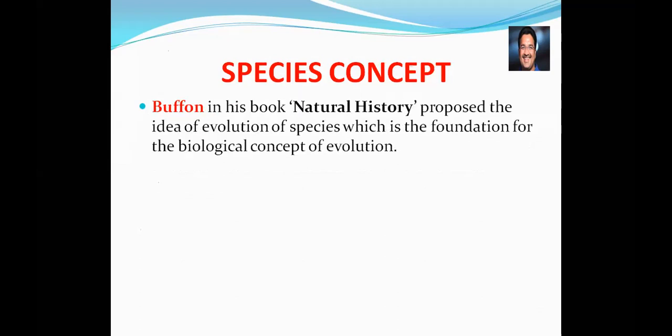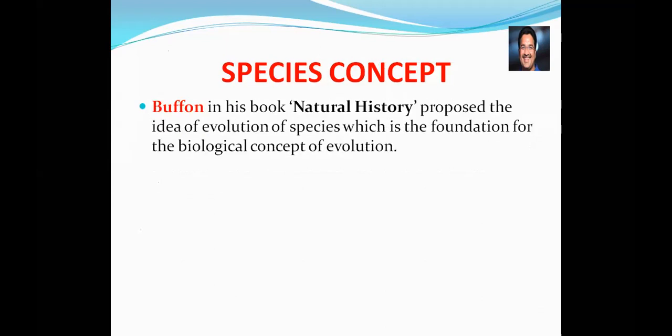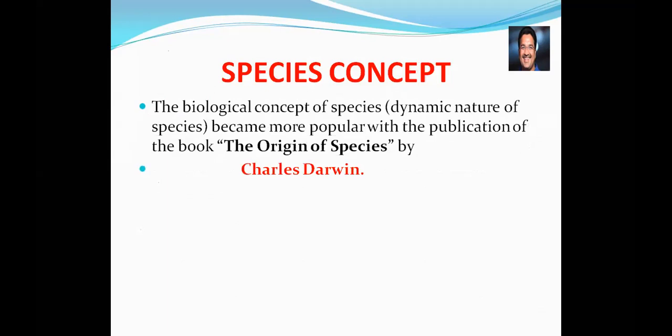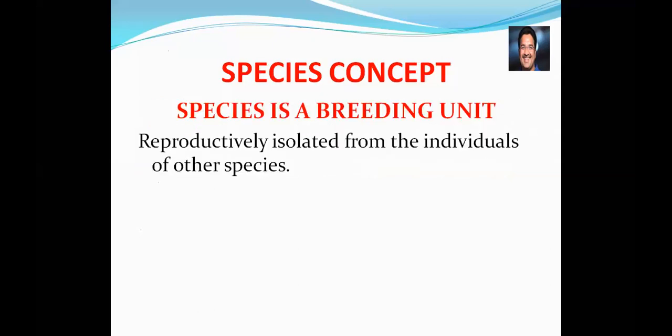Buffon, book Natural History, opinion: foundation for the biological concept of evolution. Charles Darwin, book Origin of Species, opinion: he explained the dynamic nature of the species. Dobzhansky's opinion on species is that he said it as a Mendelian population.